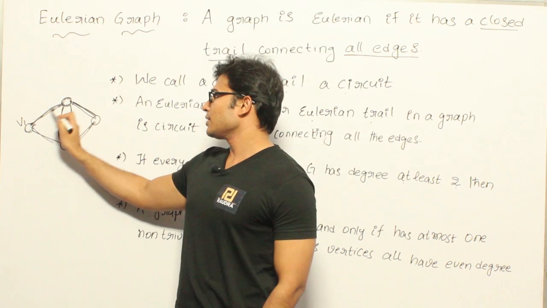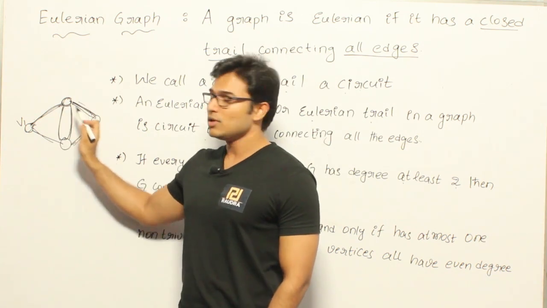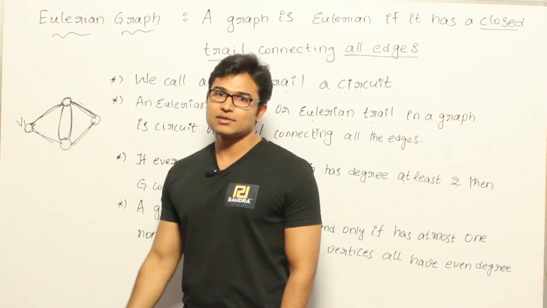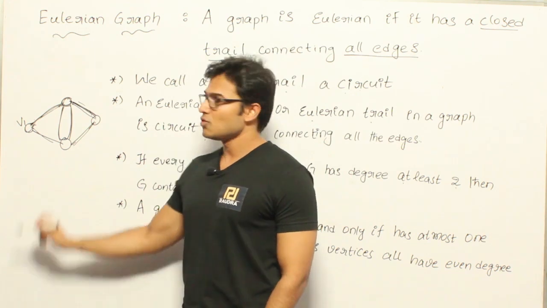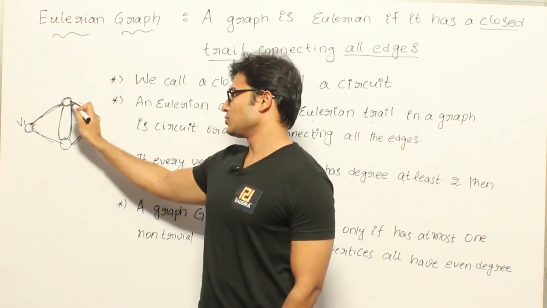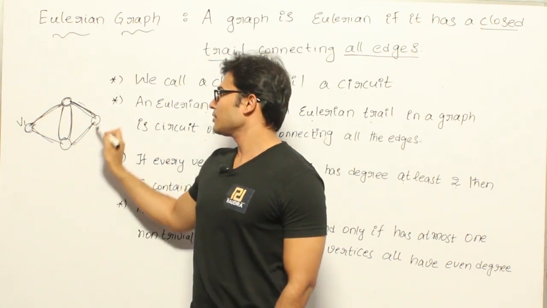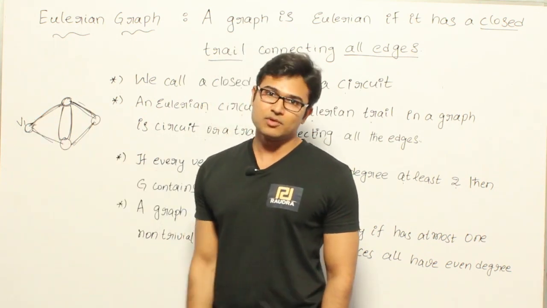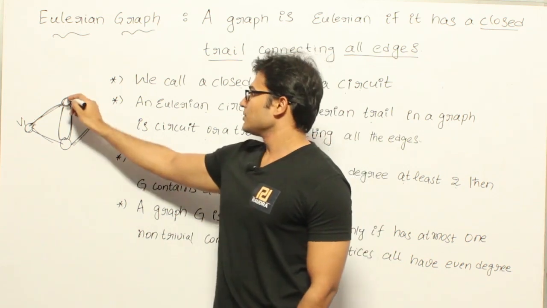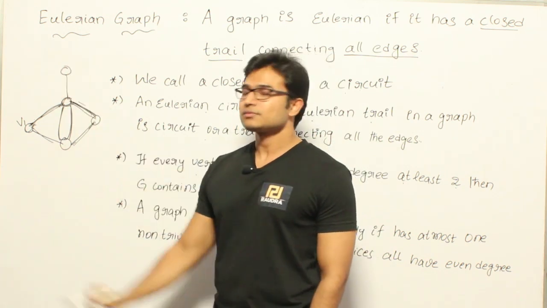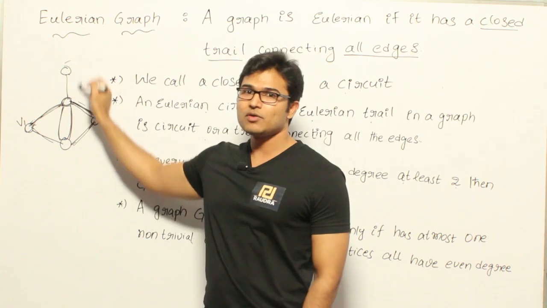When will I be able to enter this and leave through a different route? Only when the degree of this vertex is at least 2. Got it? So only if you have a degree of at least 2 is a circuit possible. You can start from here and again come back here. Otherwise you will not be able to come back. See, in case you have a vertex like this, once you go there is no way you come out of it.